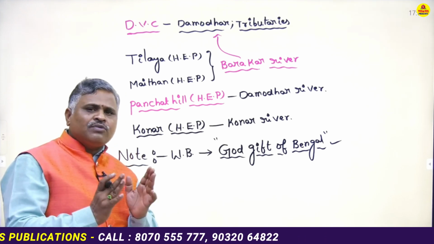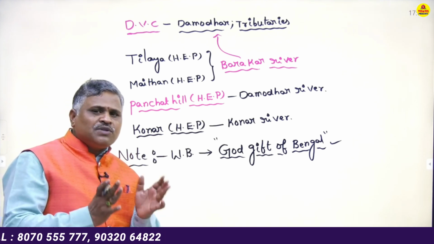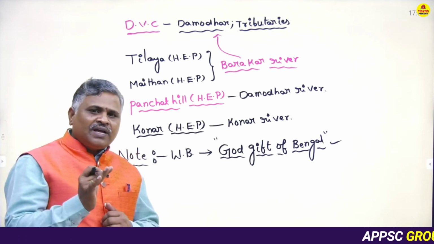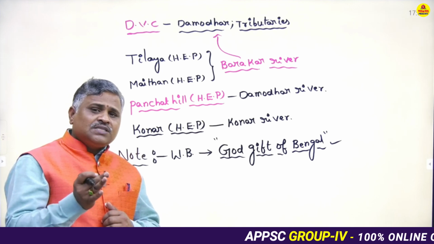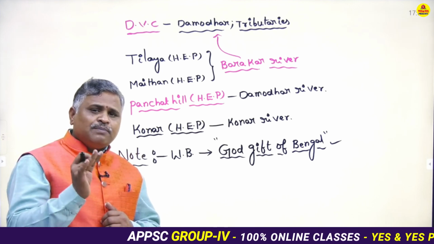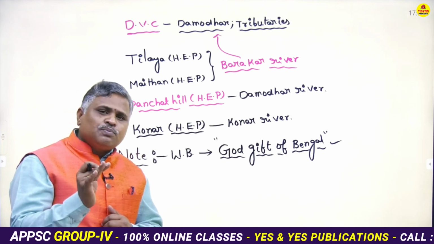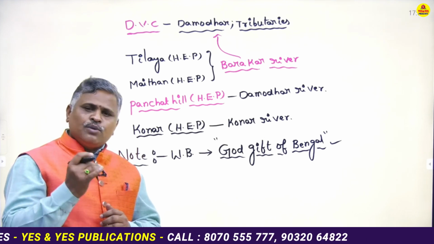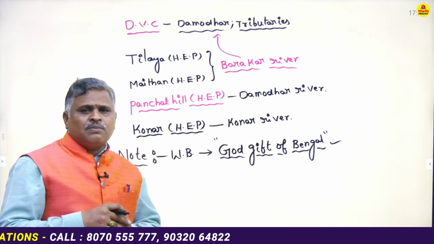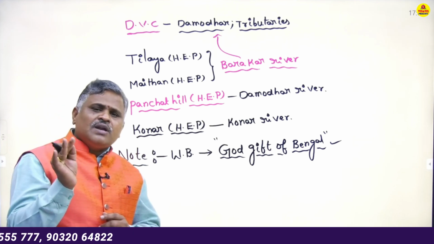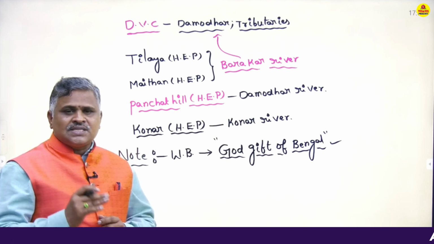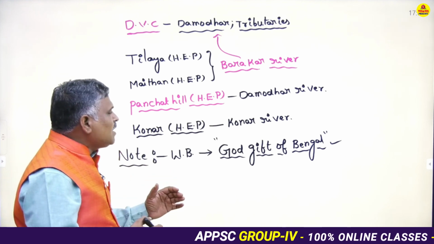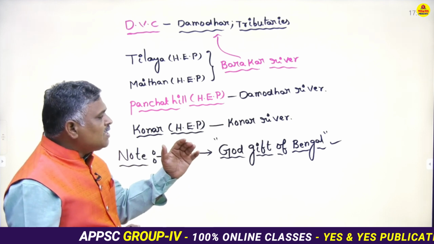What are the main objectives of Damodar Valley Corporation? The main objective is to control the floods. Number 2 is to generate hydel power. And the third one is to provide irrigation water and drinking water. These are the main objectives of Damodar Valley Corporation. Sir, it is the first river valley project in India, as I already said. That's why currently in West Bengal, the Damodar River is known as God gift of Bengal.